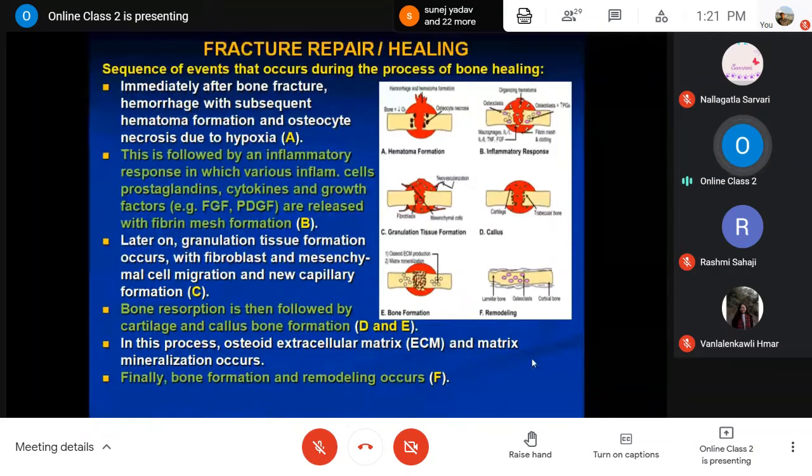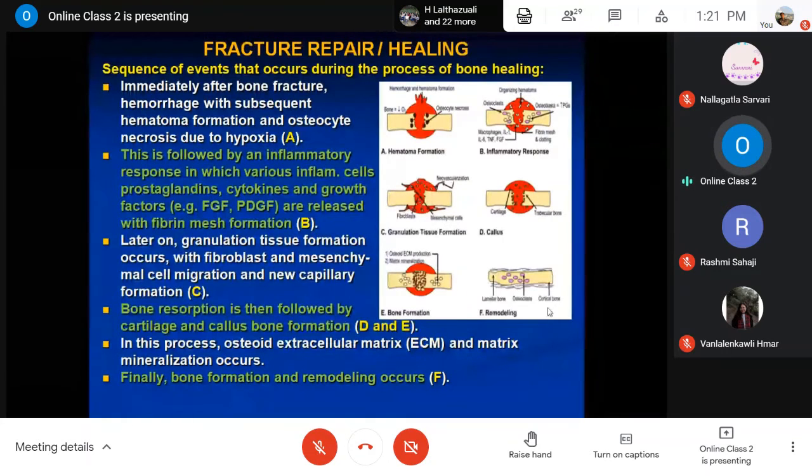So bone formation and remodeling occur, and the earlier shape of the bone will return. A little bit of softness and weakness will be there for the time being, for some more days and even months.